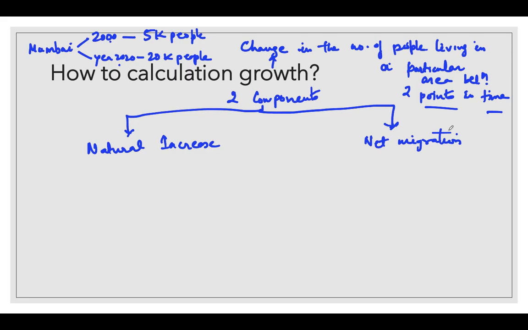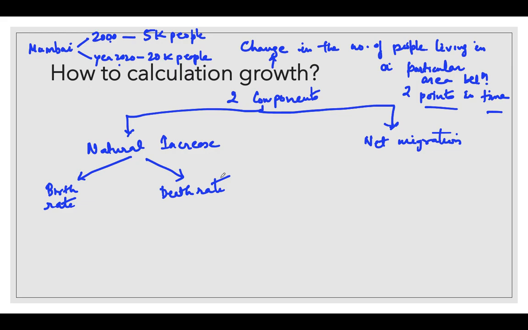If you want to calculate natural increase, then you have to know the birth rate and death rate of that area at a particular time.